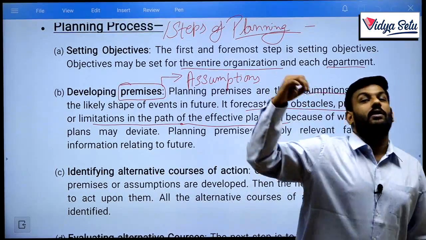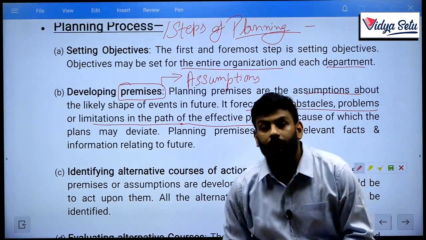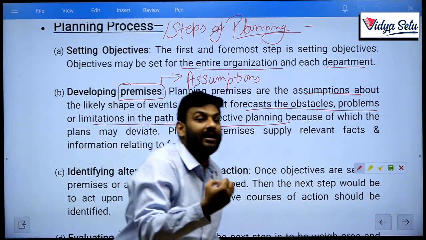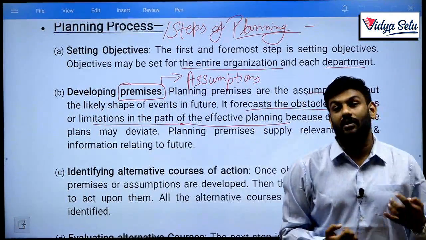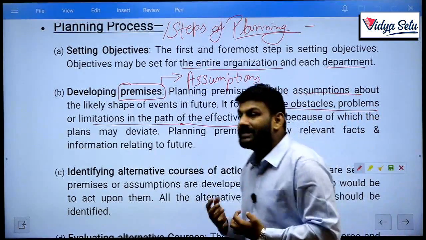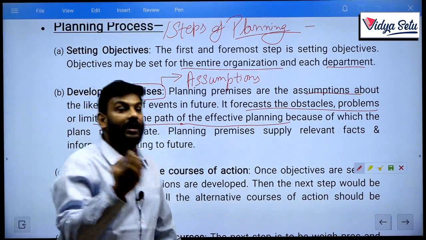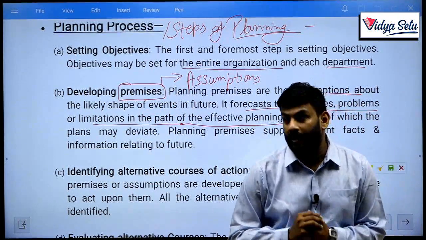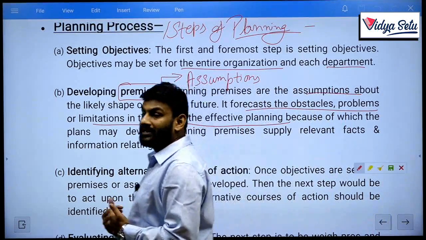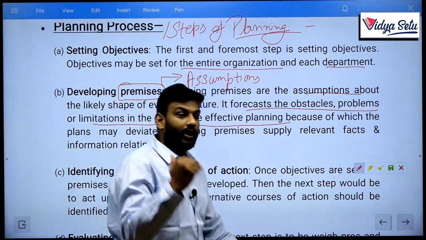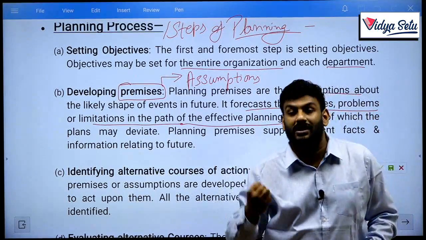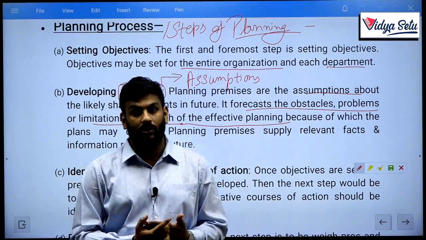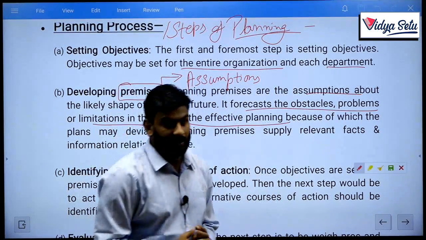Suppose in the rainy season there is a chance that I won't be able to get my ship into the ocean, as in I can't get my cargo from another country, as there are chances of a tsunami or some natural calamity. Then I need to change my plan accordingly. Clear? So here you need to develop your premises, your assumptions. What are all the assumptions you need to study, and what can happen in your near future, you need to decide your plan accordingly.